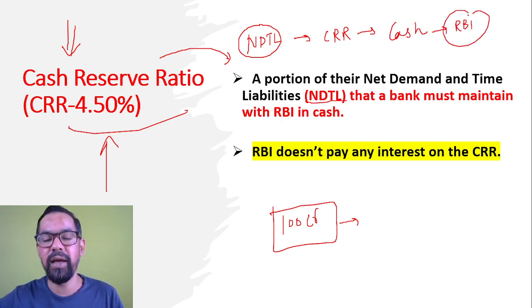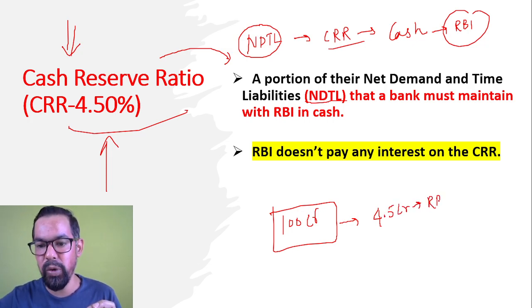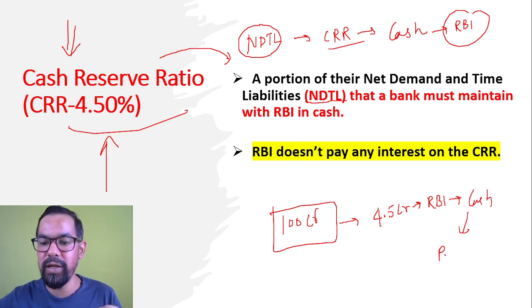Every commercial bank in India, whatever their NDTL is, has to maintain a certain percentage. CRR currently is 4.5%. So out of this 100 crore rupees, they have to maintain 4.5 crore rupees with RBI, deposited in the form of cash. And RBI will not give any rate of interest on this.